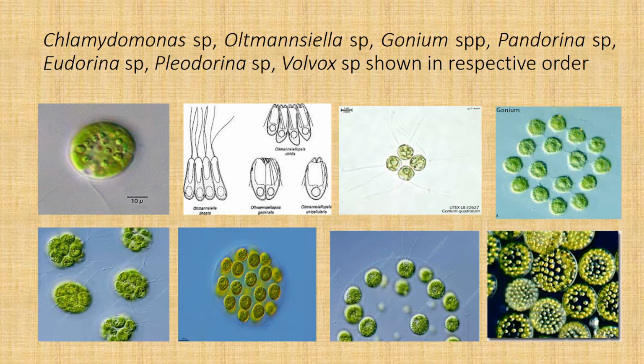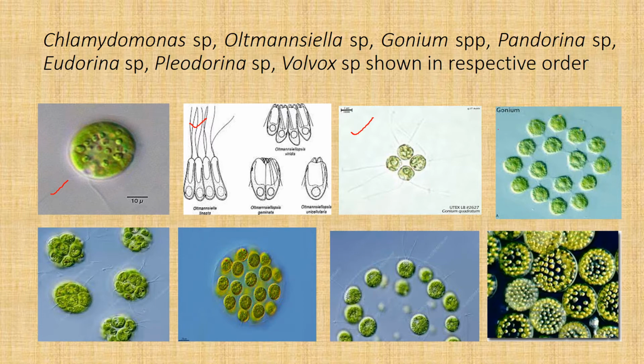Now we see the picture of algae in the respective order. This is Chlamydomonas, a single cell. This is Altmanniella. This is Gonium.